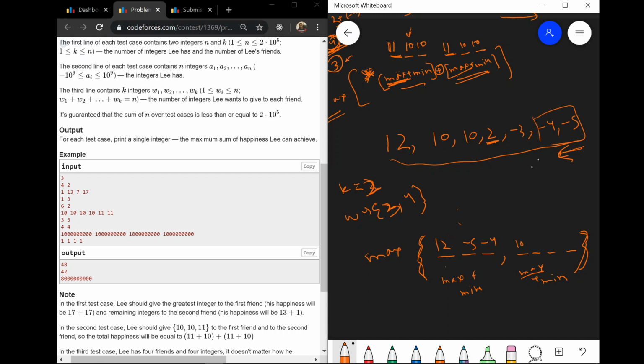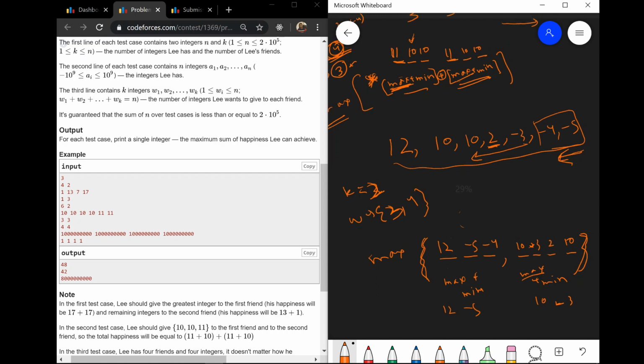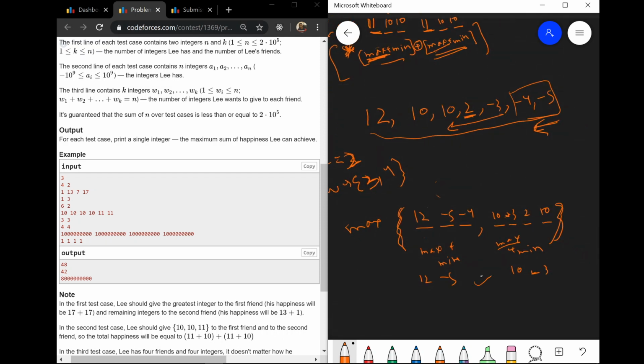For this array we should be filling the 10 here. So till this we have used here. Now we will be using this for this, so -3, 2 and 10. And then if we see the sum, max plus min would be, for this max would be 10, min would be -3. For this max would be 12 and min would be -5. So this would somewhat be the maximum value. We can calculate it later.